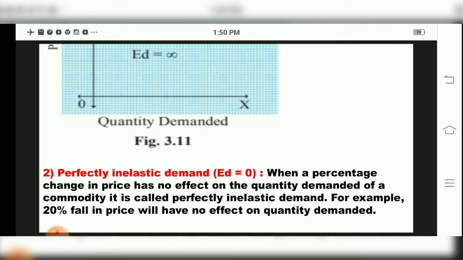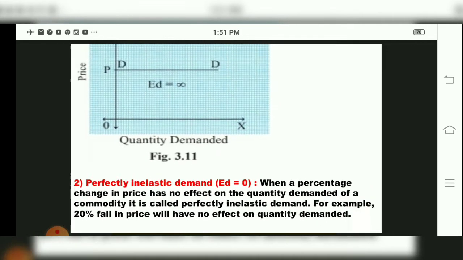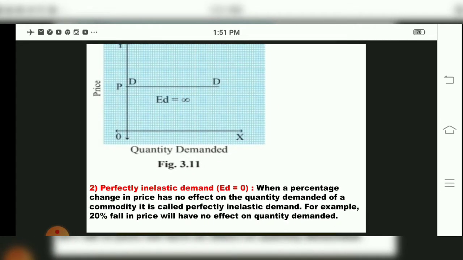The example they have given: a 20% fall in price will have no effect on the quantity demanded, then ED is equal to 0. Zero means no change in quantity demanded even if the price falls. That is called perfectly inelastic demand, children.